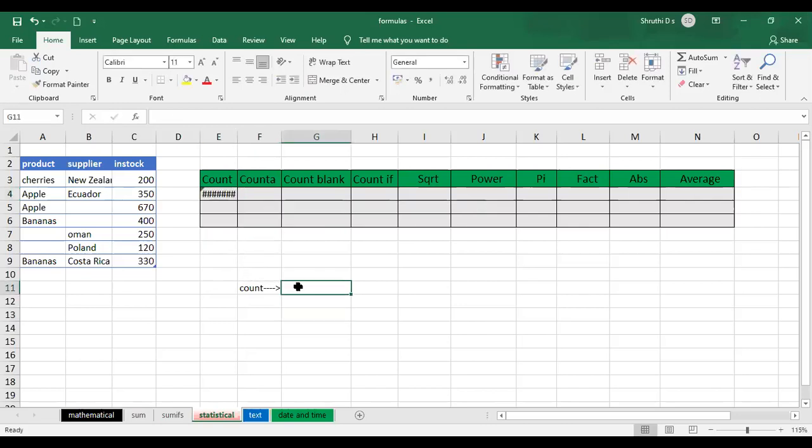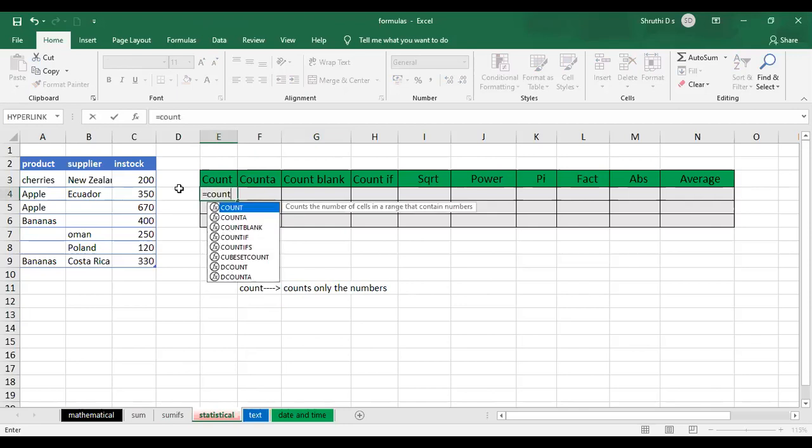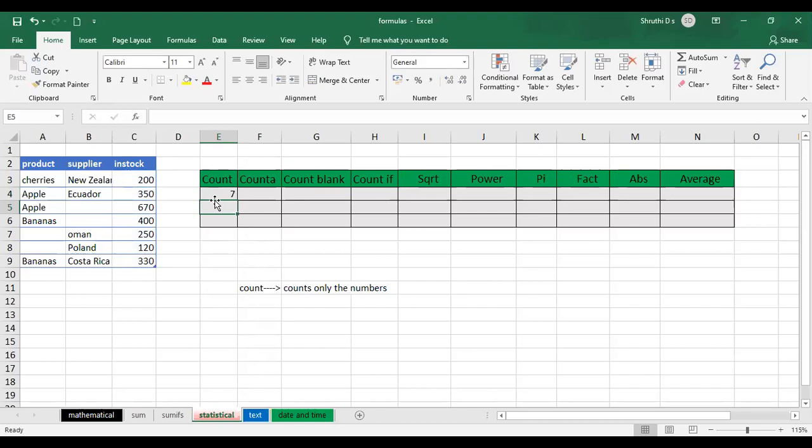Let me just clear this. I'll come to that later. So the count function counts only the numbers. See here, I'll select this range. I just want to know how many rows are there with numbers. In the in stock column, I just have these many, right? I'll give that particular column as a range, close it, press enter. It is showing me 7.